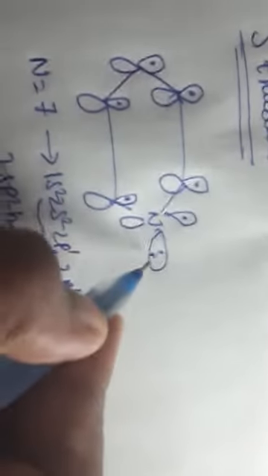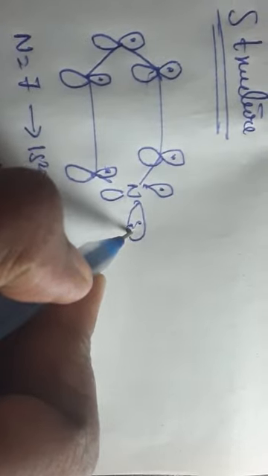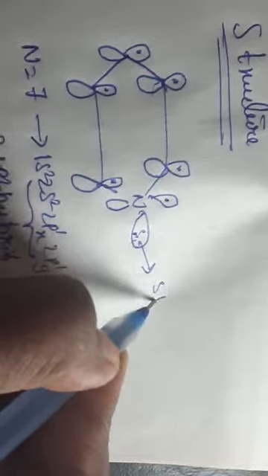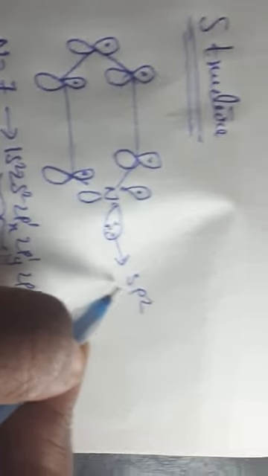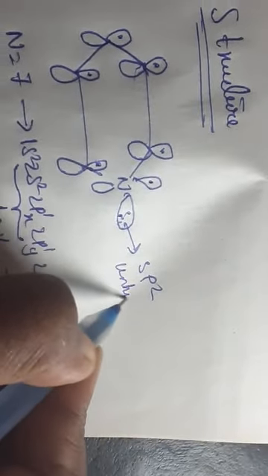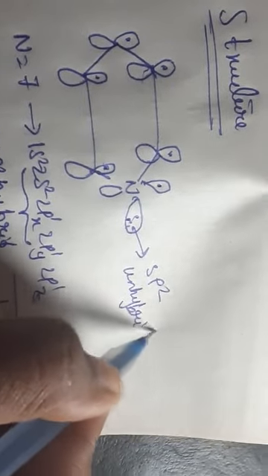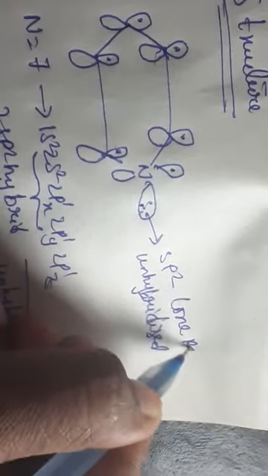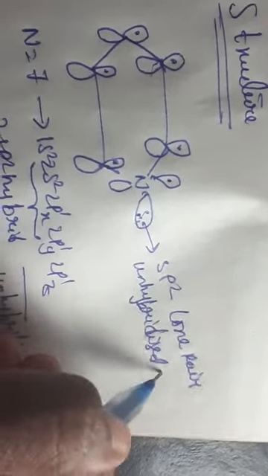Okay. So here nitrogen is containing a lone pair. This nitrogen containing a lone pair consists of sp2 hybrid orbitals, but the lone pair is in an unhybridized orbital for nitrogen.